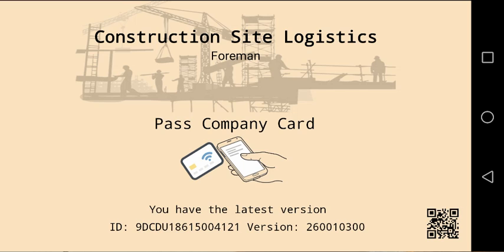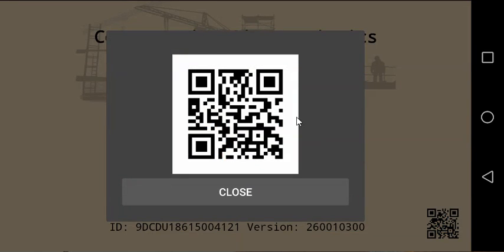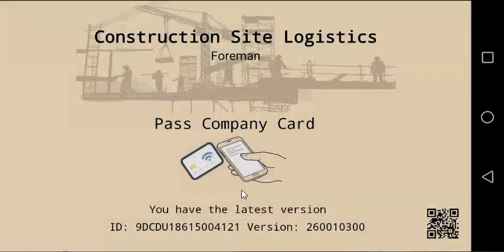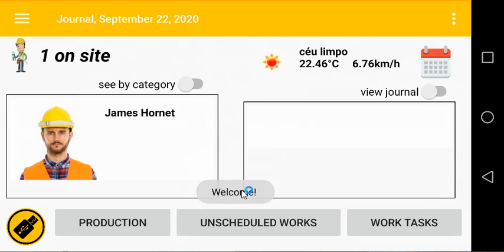The full version also allows a user to log in with a company smart card using his smartwatch or his smartphone by reading a QR code. To view the QR code to do the login, you simply click on the QR code and scan the code that is shown. Today I'll be using a smart card to do the login, and it's as simple as presenting the smart card to the device, and it will automatically open the app to start working.